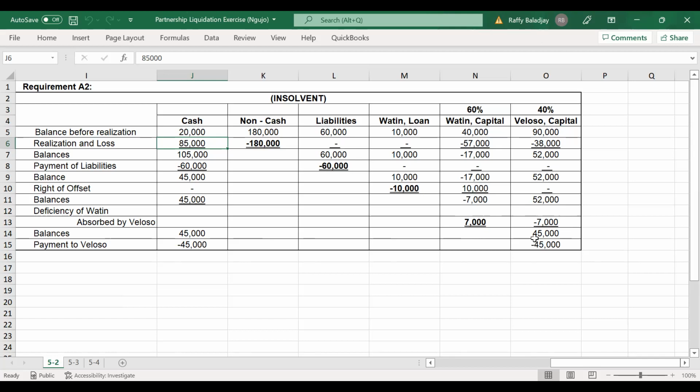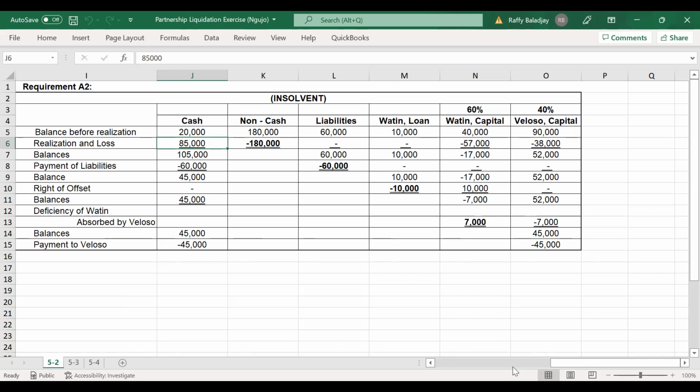Therefore, Veloso will now have a capital balance of 45,000, same as the balance of the cash. And Watin's capital will now be fully settled, no capital deficiency, after the deficiency was absorbed by partner Veloso. So this is the second requirement, if the partner is insolvent.